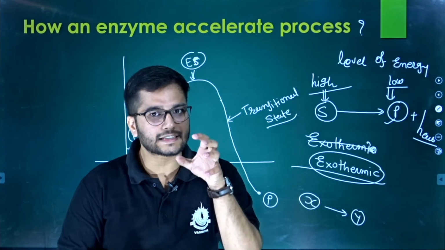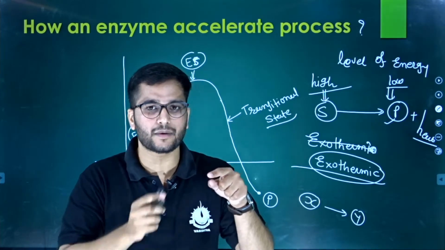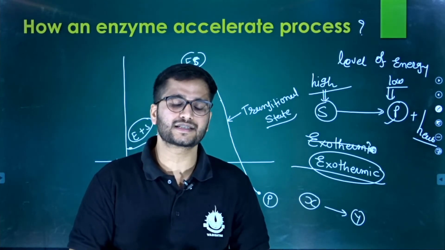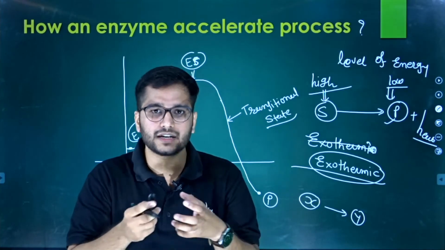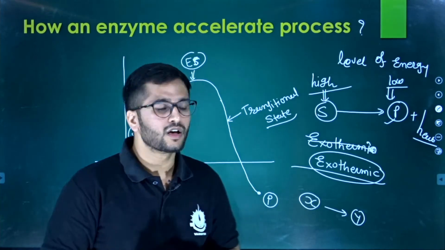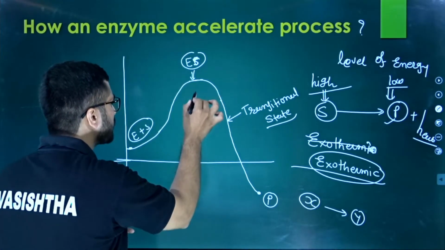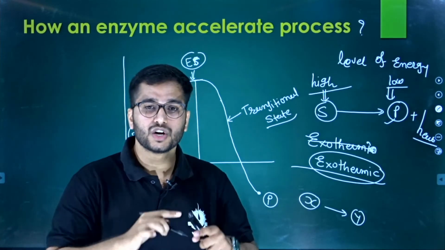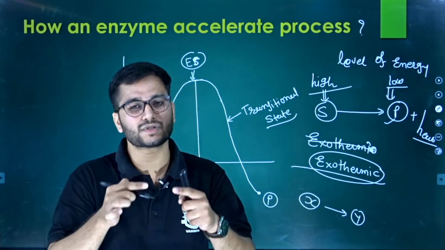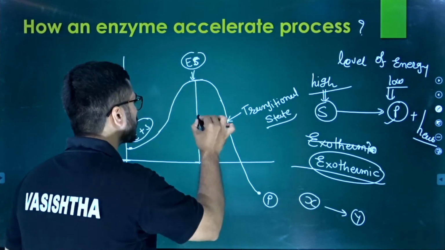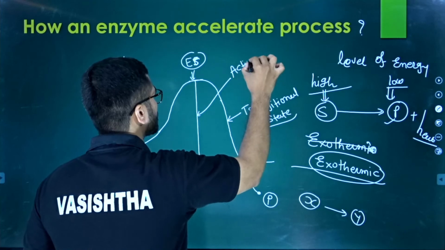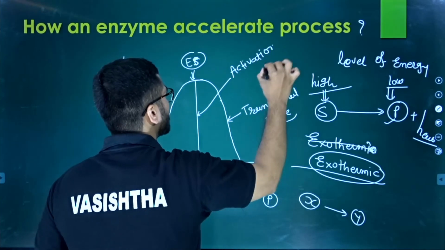Transitional state is that particular state in which the enzyme substrate complex basically converts into the enzyme product complex, and ultimately the reaction is done. Right? So we need this much of energy to make the enzyme substrate complex, and this particular energy is known as the activation energy.